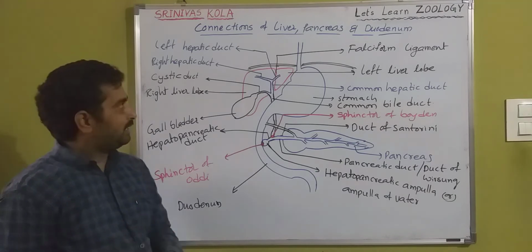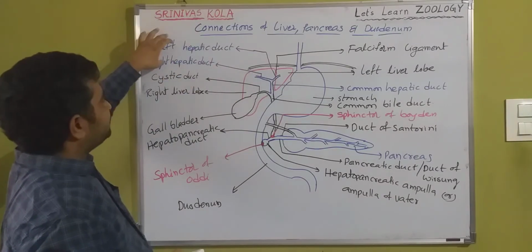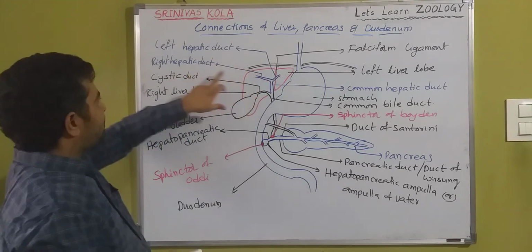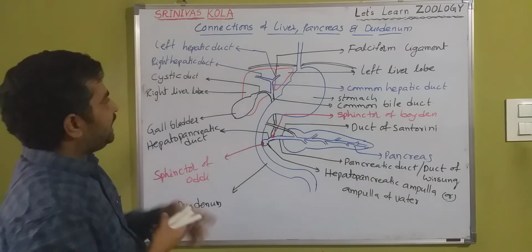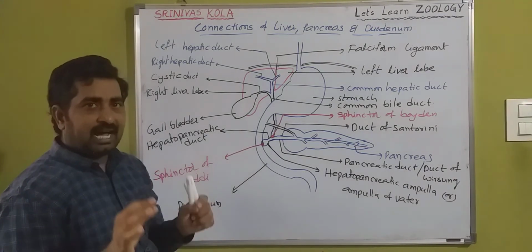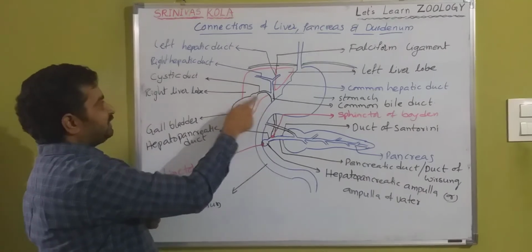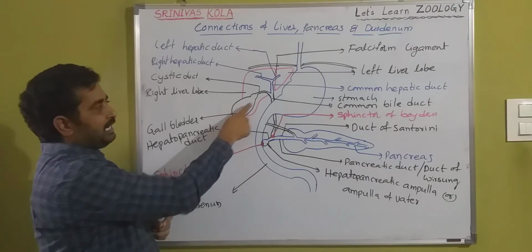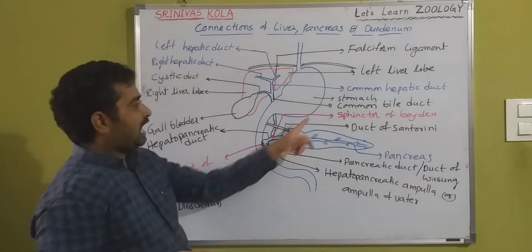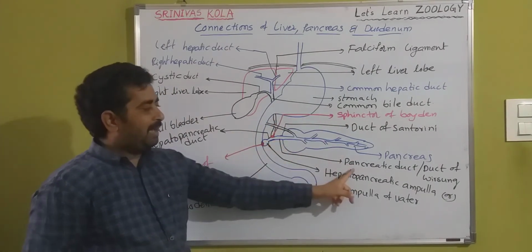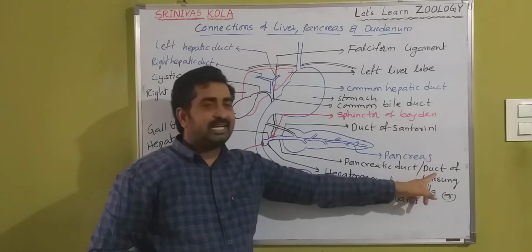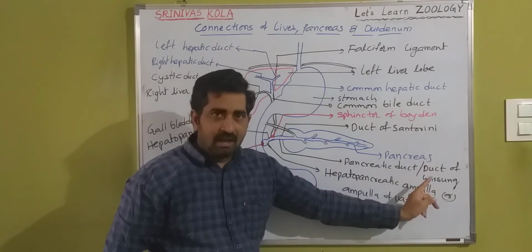Once again, I will repeat simply. Here there are two ducts from the liver: from the left lobe, the left hepatic duct, and from the right lobe, the right hepatic duct. Both are fused to form the common hepatic duct. That is fused with the cystic duct from the gallbladder to form the common bile duct. The common bile duct fuses with the pancreatic duct, otherwise known as the duct of Wirsung.